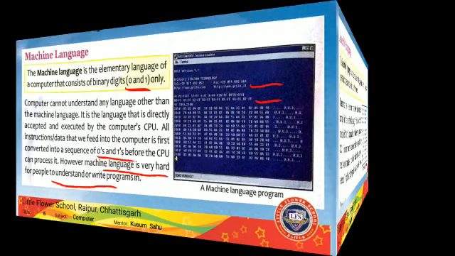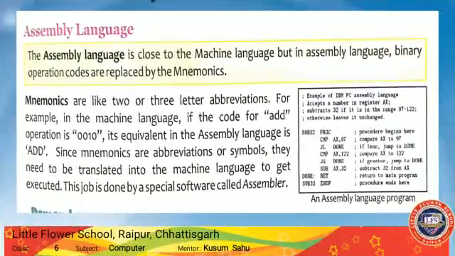Now come to the next one, that is assembly language. Assembly language is close to machine language, but in assembly language binary operation codes are replaced by mnemonic codes. Here we cannot use 0 or 1 codes; we use different codes, mnemonic codes. What are mnemonic codes? Mnemonics are like 2 or 3 letter abbreviations.